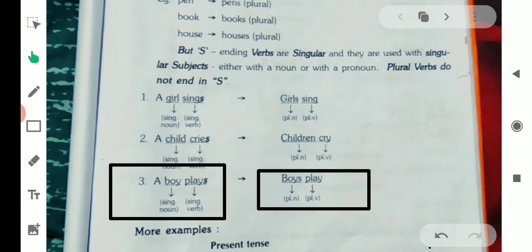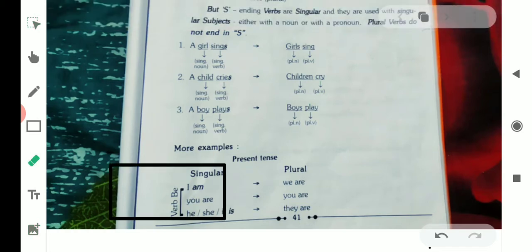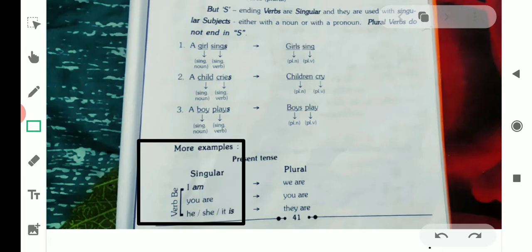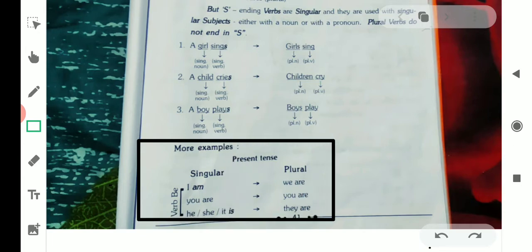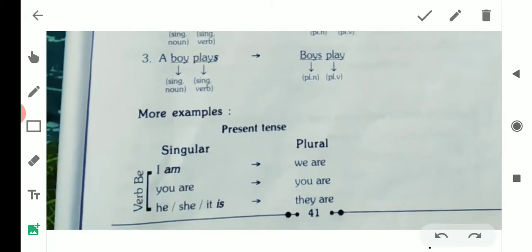Singular noun, singular verb. Plural noun, plural verb. Verbs without s are in plural form. Verbs with s are called singular in form. Understood? Now see more examples. We shall see here the forms of verb be. Here you can see on your screen verb be. The forms of the helping verb be are am, is and are.